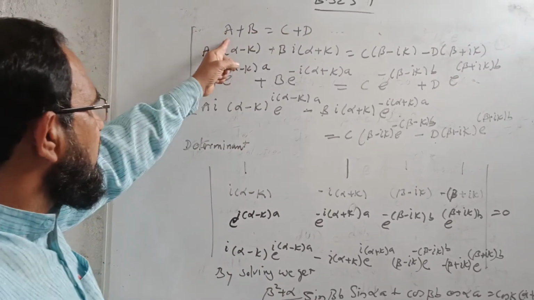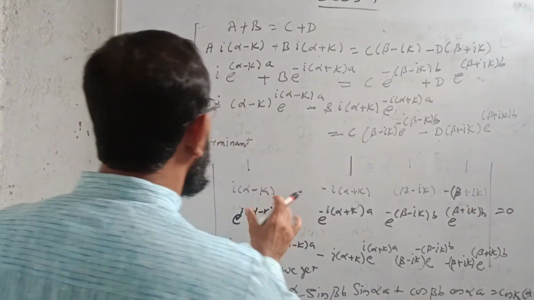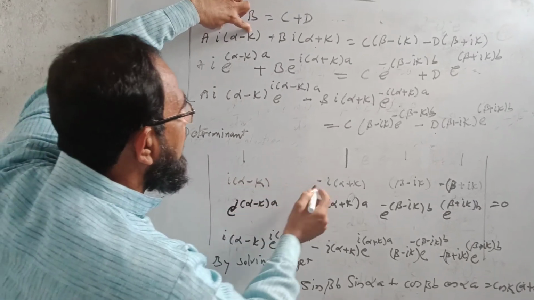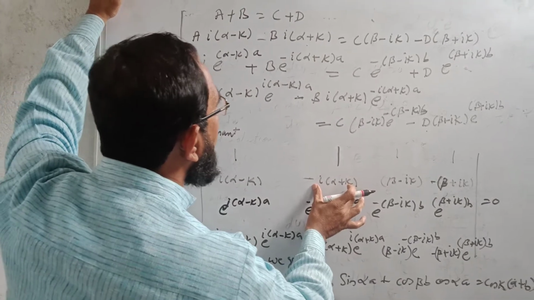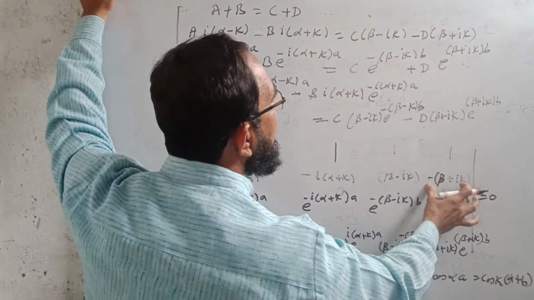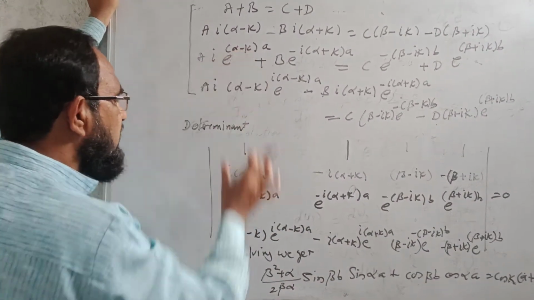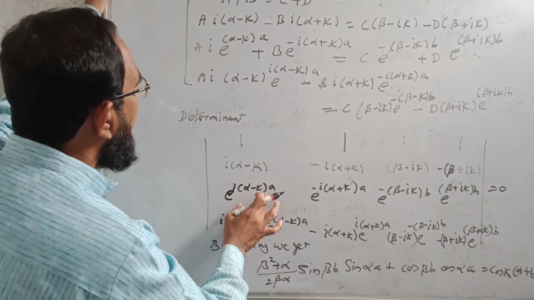and d. For the first equation, 1 1 1 1 are the coefficients. For the second equation I am having i(alpha minus k), coefficient of a. Then coefficient of b, minus i(alpha plus k). Then coefficient of c, beta minus ik. Coefficient of d, minus (beta plus ik). Now the coefficient of this third equation, e raised to power i(alpha minus k)a.